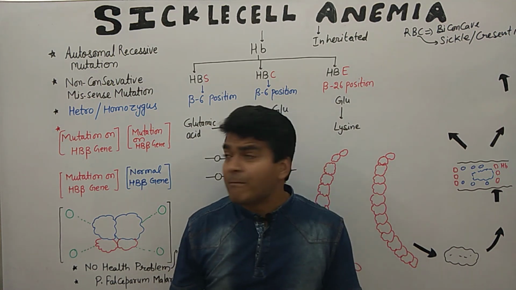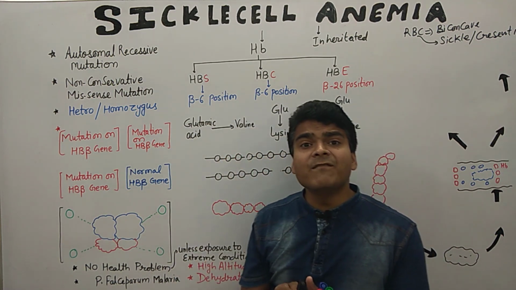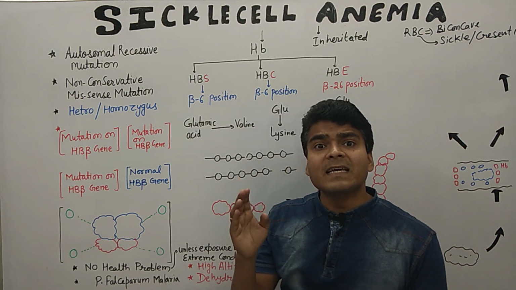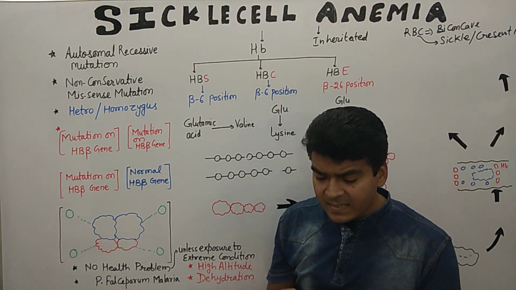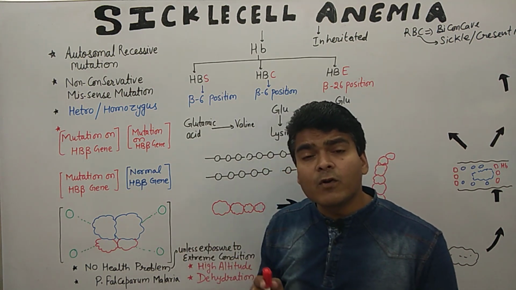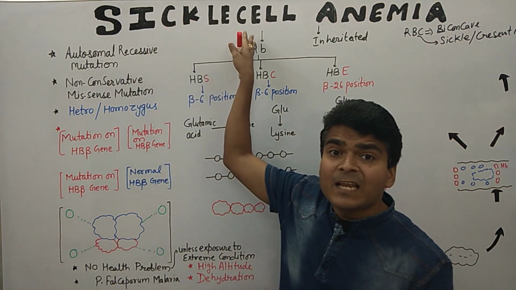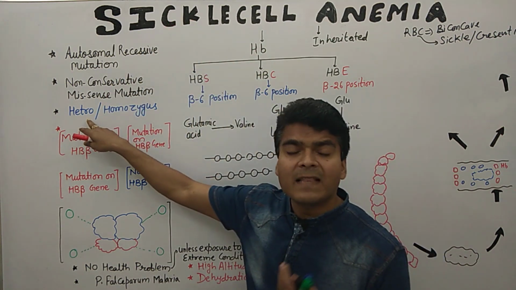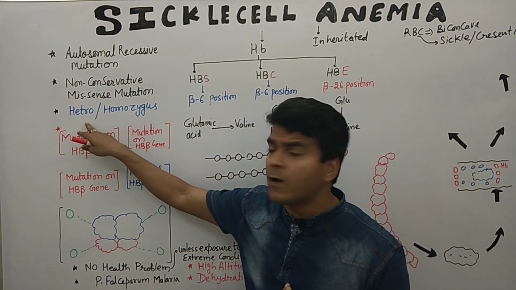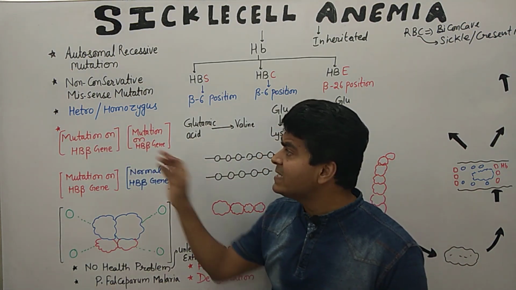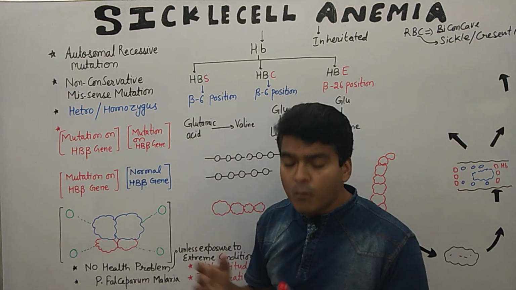So now what happens in this disorder? Generally we find two kinds of forms. In hemoglobin there is an alpha chain and a beta chain. So in sickle cell anemia there are two forms: it may be a heterozygous form or a homozygous form. Now let us understand what is heterozygous and what is homozygous.